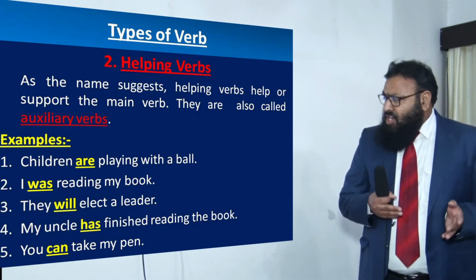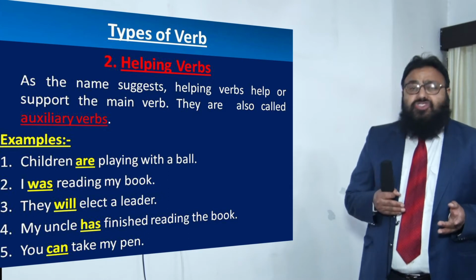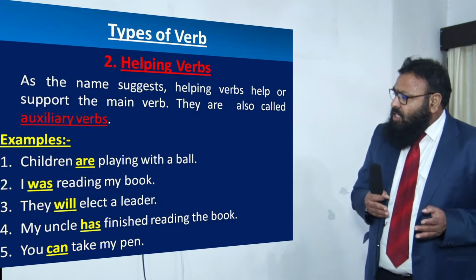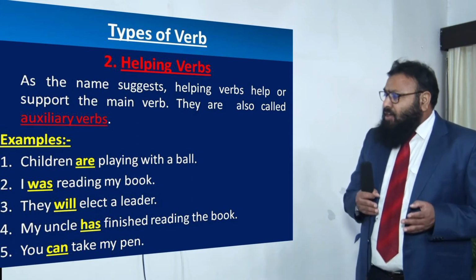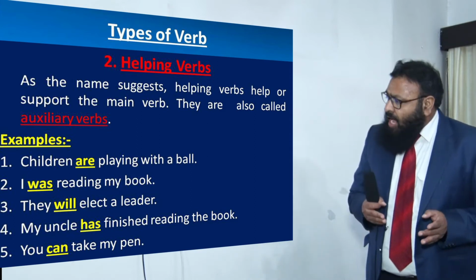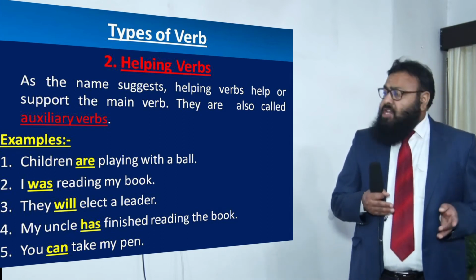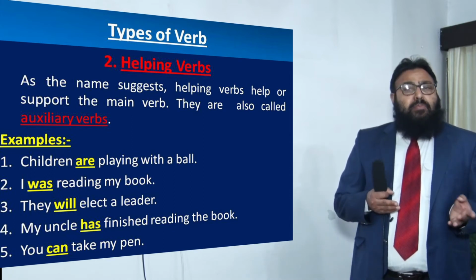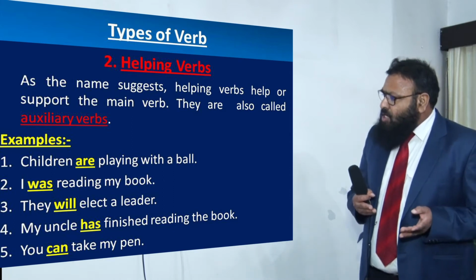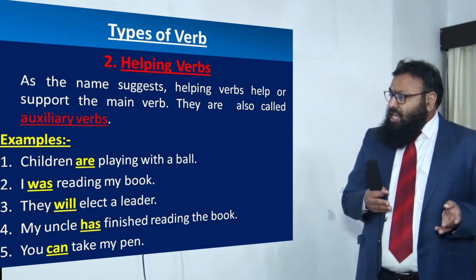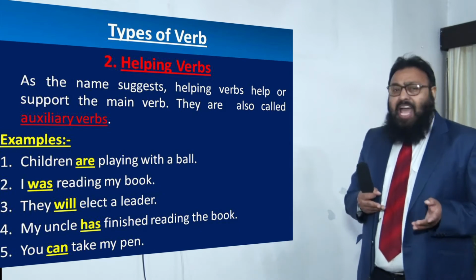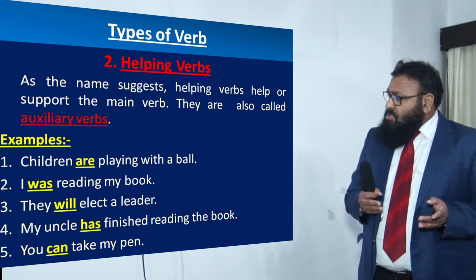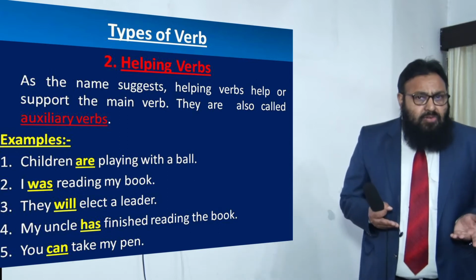My uncle has finished reading the book. Now, finished is the main verb and has is the helping verb because it is helping us to identify the tense and the number of the subject. Now, it is in the present perfect tense. It has been used with verb third form and it is in singular. So, has is a helping verb. You can take my pen. Now, here, can is a modal verb. It is a helping verb.